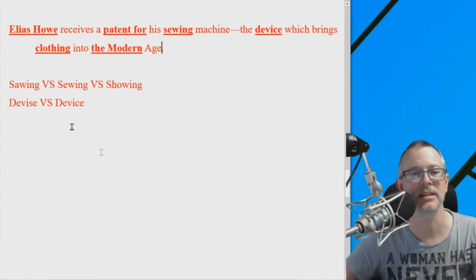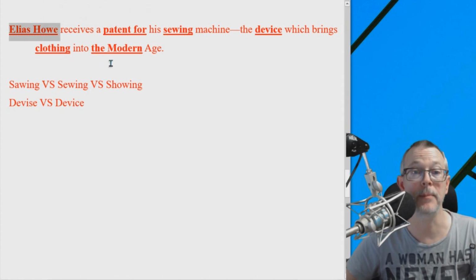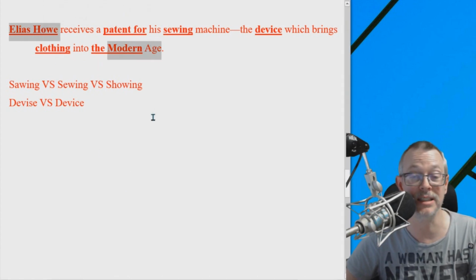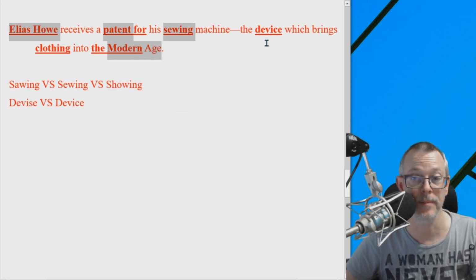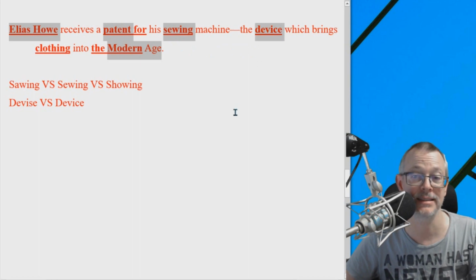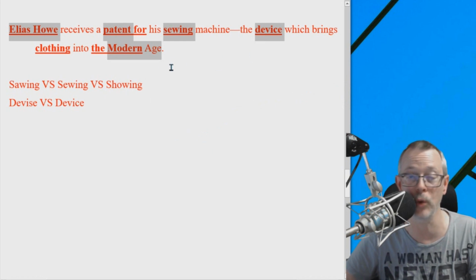This killed you guys. Elias Howe, proper noun. The modern age, actually, that's a proper noun. Patent, sewing, device. These are confusing words. So again, if you made mistakes on those words, don't worry. Clothing.